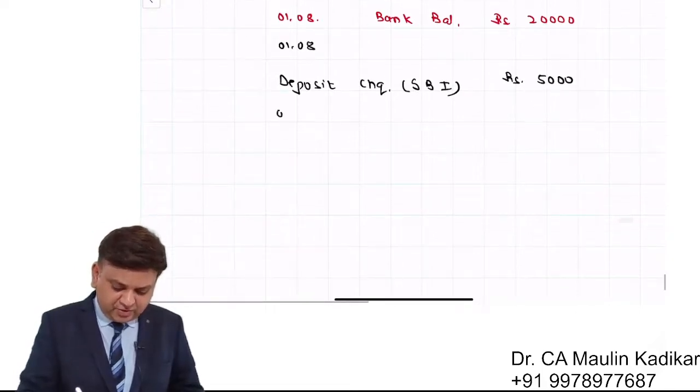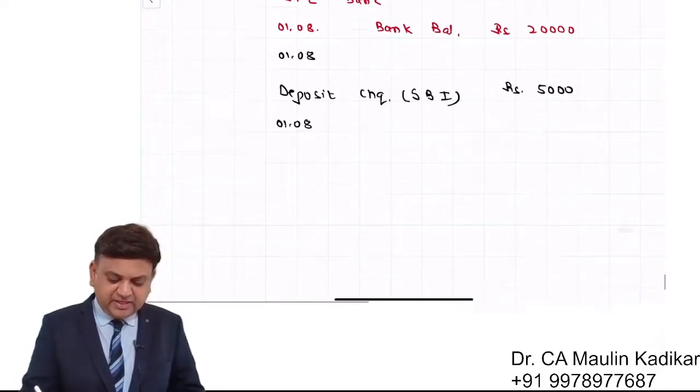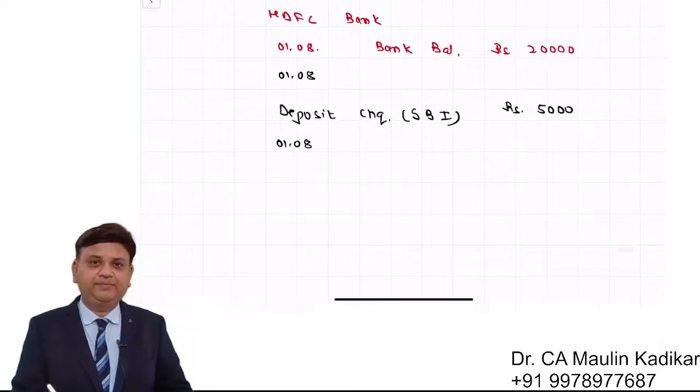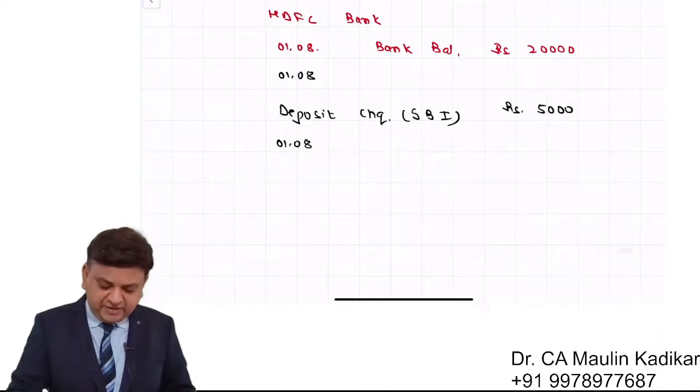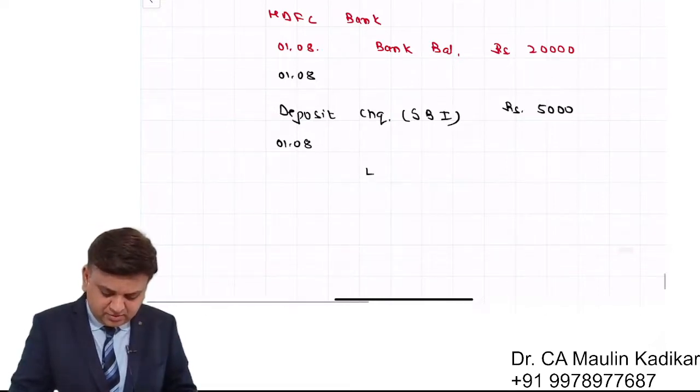Let us say on 1st of August itself, in the evening, I visit the ATM. I insert the card and the very first thing that I do is the balance inquiry. In the balance inquiry, I find something like this.